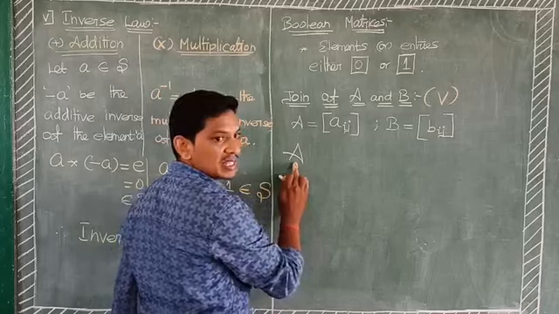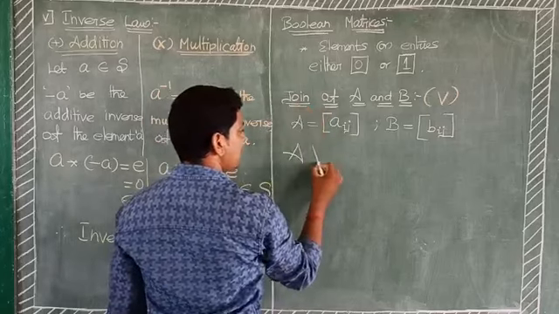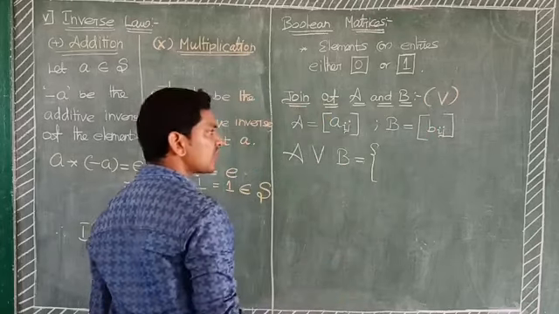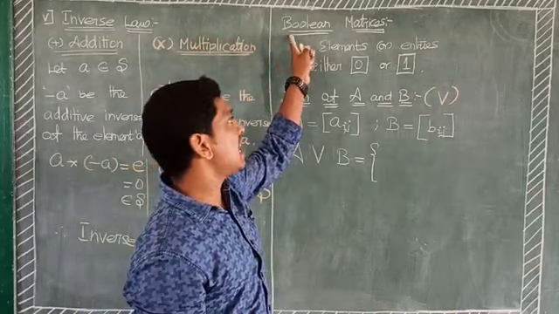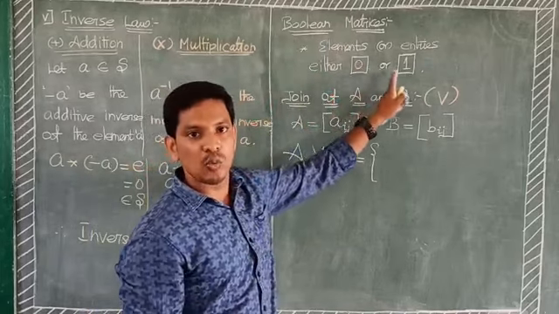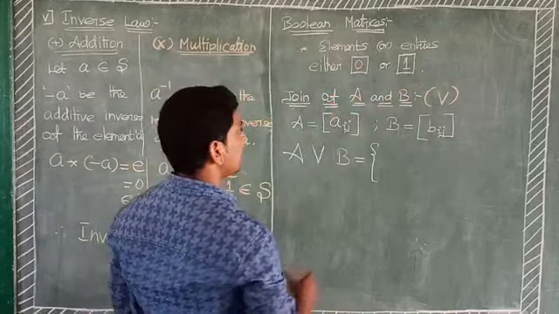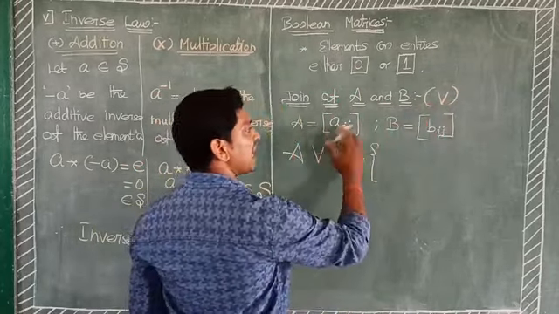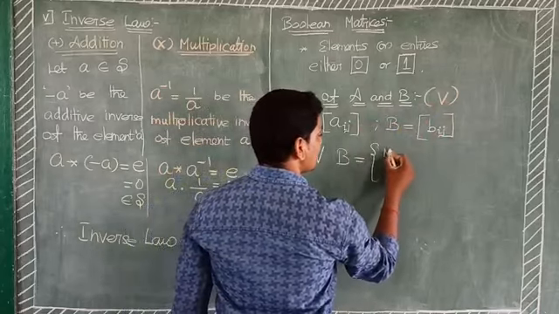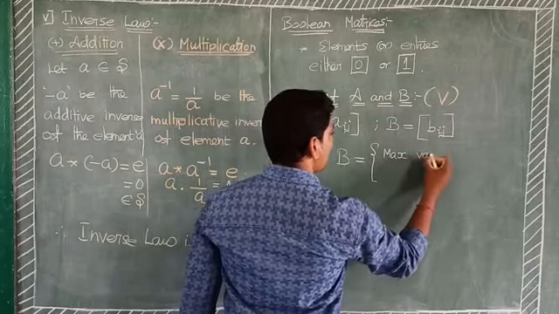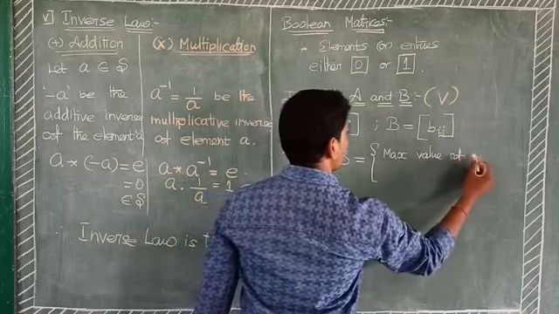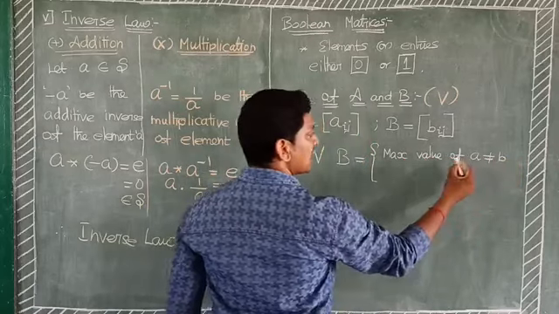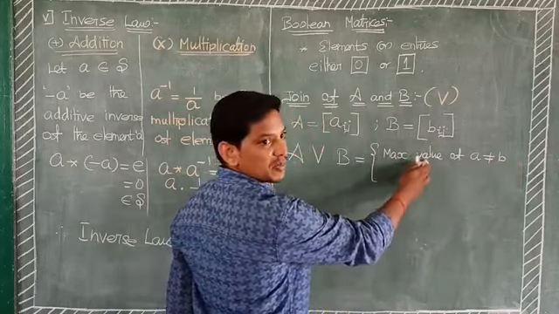Here this is matrix A. A join B is, since Boolean means the entries are either 0 or 1, the maximum value of comparing A and B. If A is not equal to B, we select the maximum value.